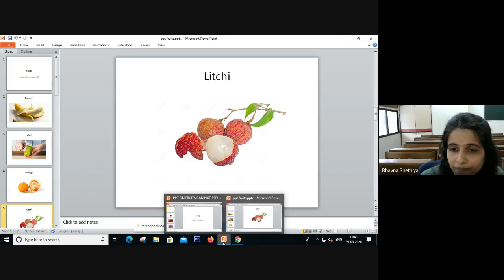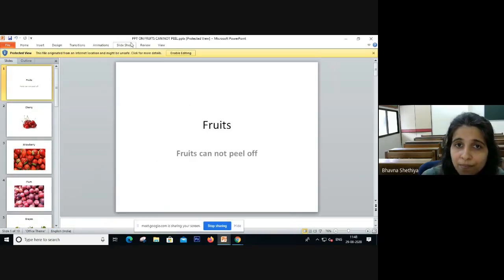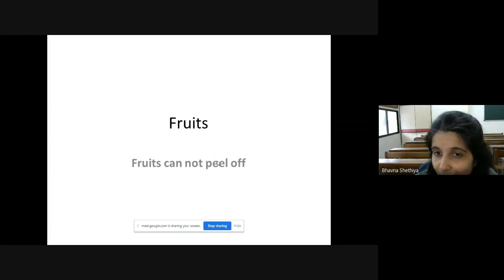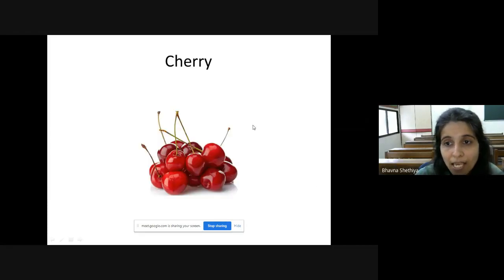Now, next we will see fruits which we cannot peel off. Yes, children. Why can we not peel off? Because the skin of those fruits contains lots of fibers and vitamins. So we should not peel off those fruits and we have to eat them whole.